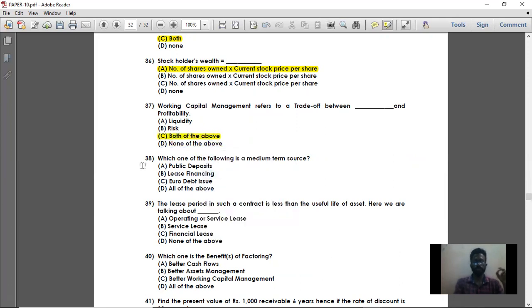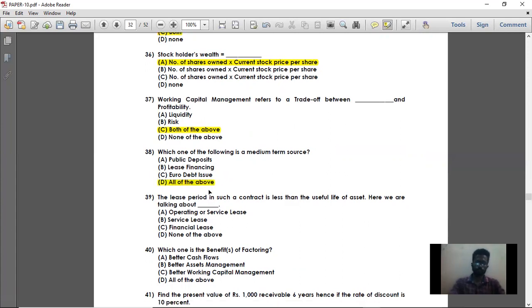Moving on to question number 38. Which one of the following is a medium-term source? A medium-term source is nothing but funds which can be procured for the medium term, that is from 1 year to 5 years. Public deposits, lease financing, euro debt issue, all of the above. Public deposits fall under medium-term source, and lease financing is also a medium-term source. So all of the above, option D is the right answer.